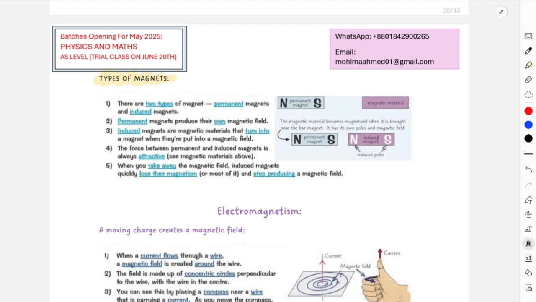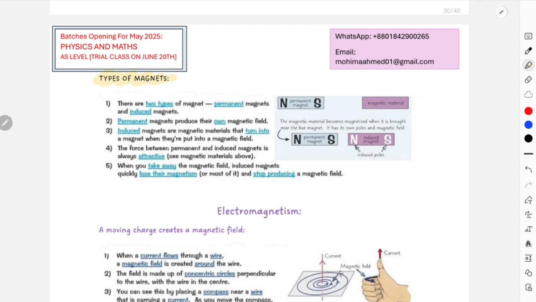It has the properties of magnets that can only arise whenever the iron bar is close to a permanent magnet. Iron over here is not an actual magnet. It has magnetic properties, but that can only be induced in the presence of the magnetic field lines of a permanent magnet. A permanent magnet doesn't depend on any other magnets, but induced magnets do depend on other magnets. Only in the presence of other magnets can they act as a magnet. That's what they indicate about induced magnets.